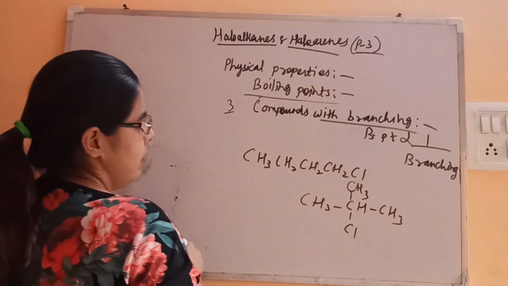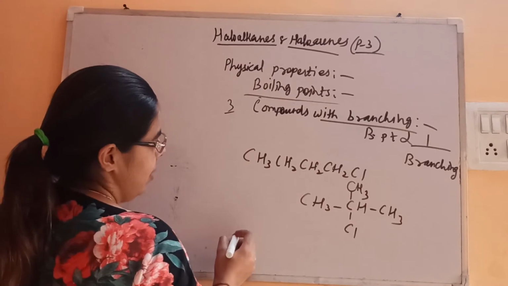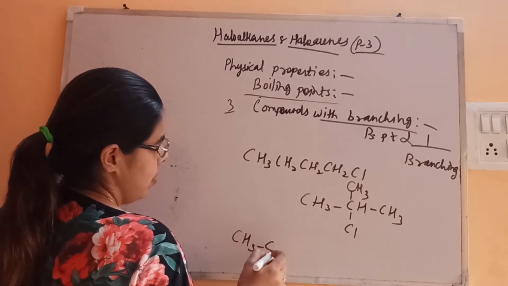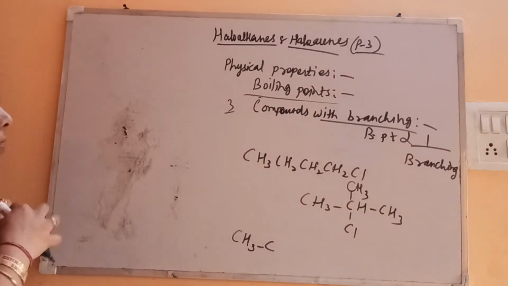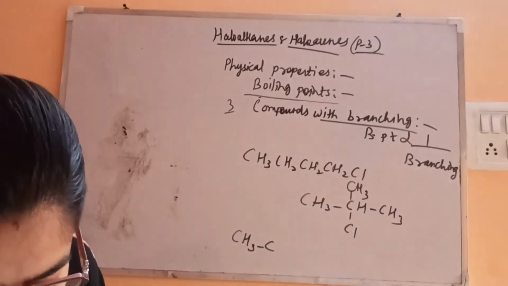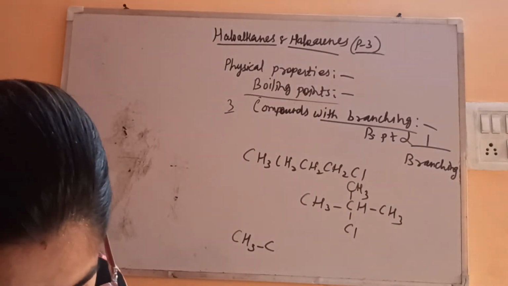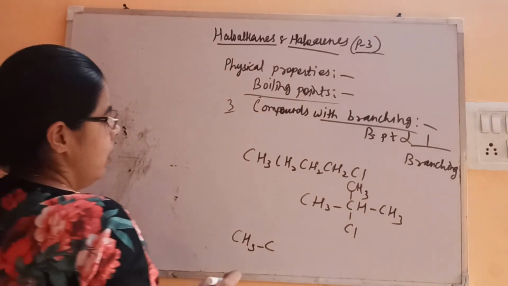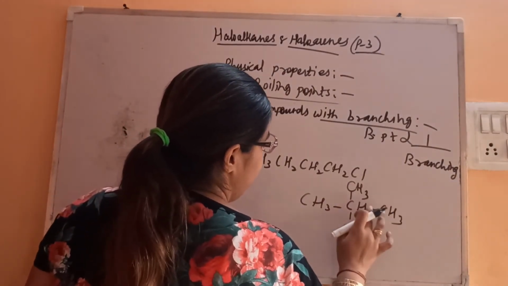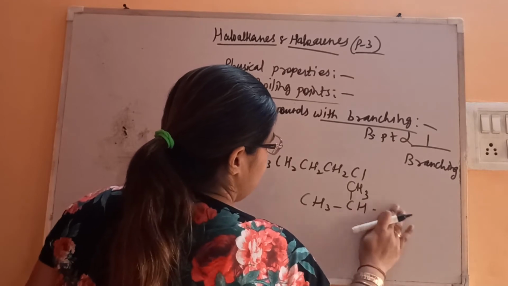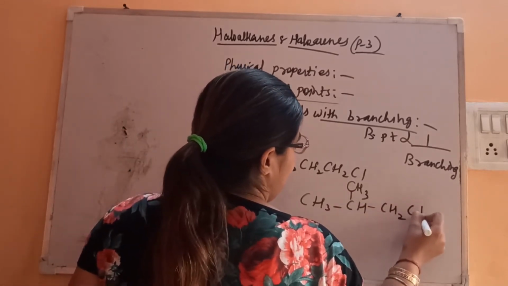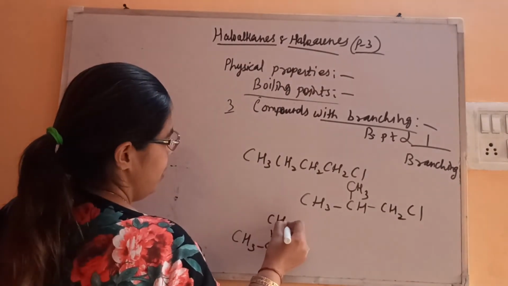This is one of the branching structures, and then the next possibility is this, you can write it like this. Fine, and one more possibility is this one.